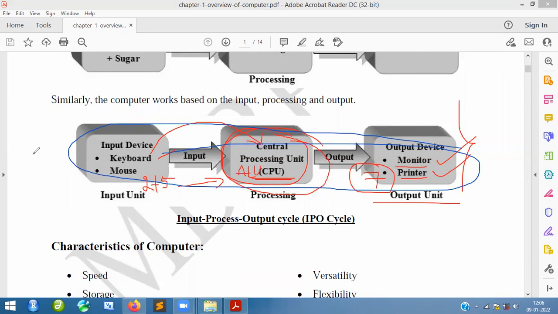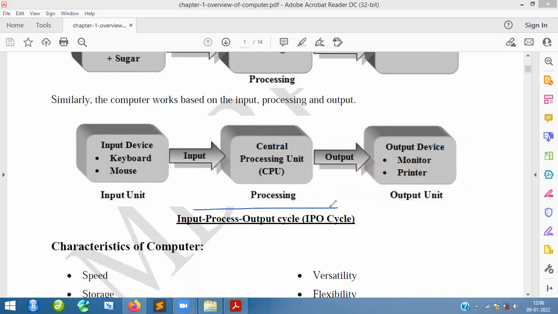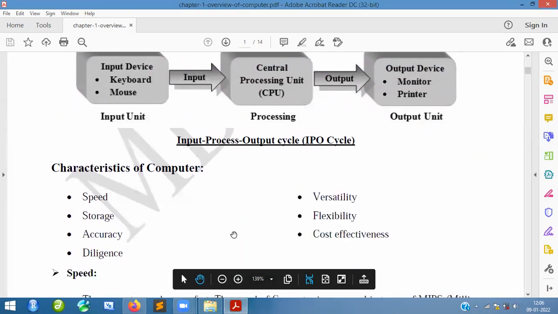So this is all about input. Again, finally we get the output because of the CPU. So this is what exactly we need to understand about processing. This is completely about processing. So let's go a little bit further. Let's see the characteristics.